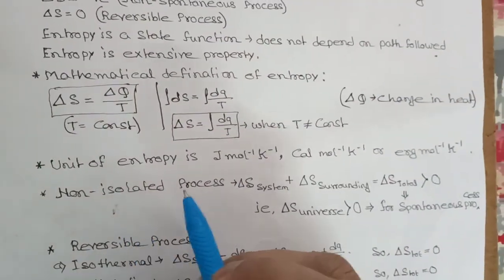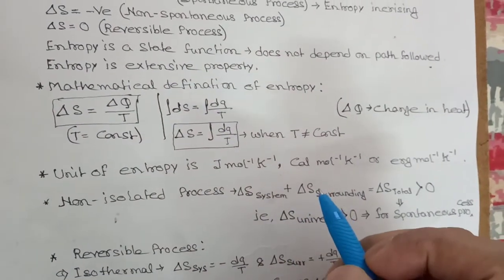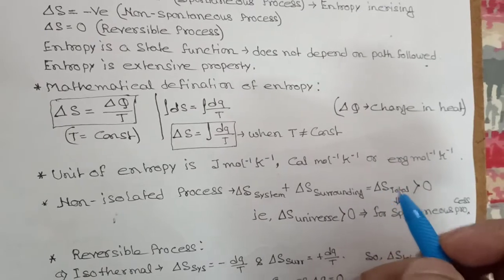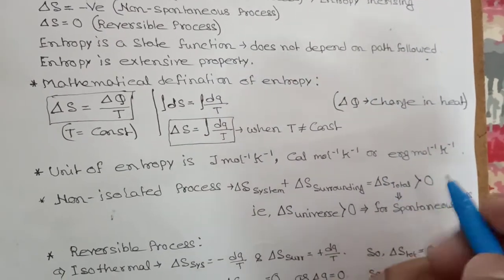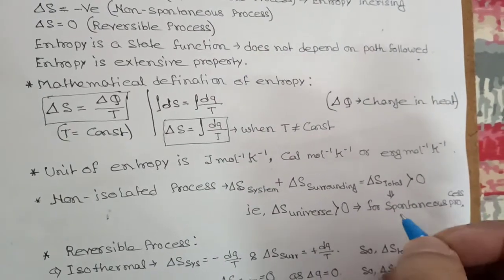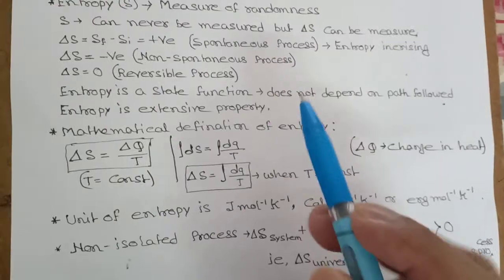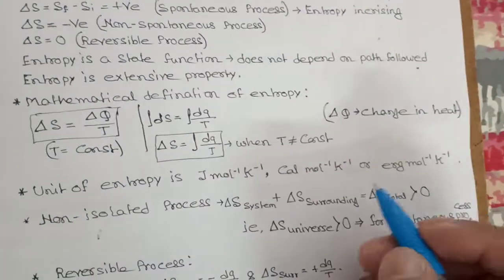Now for non-isolated process, del S system plus del S surrounding equal to del S total. So system plus surrounding means del S total should be equal to 0, should be greater than 0 for spontaneous process. This one, del S should be positive for spontaneous process.